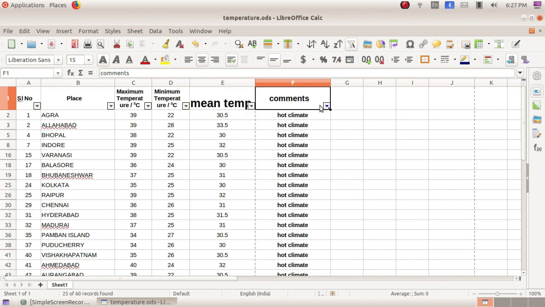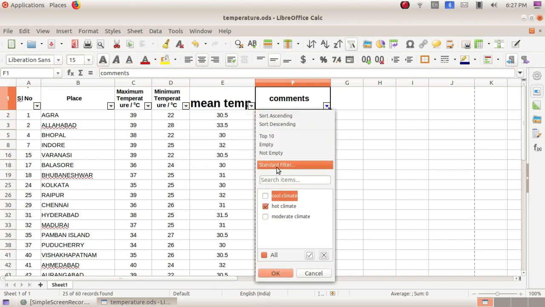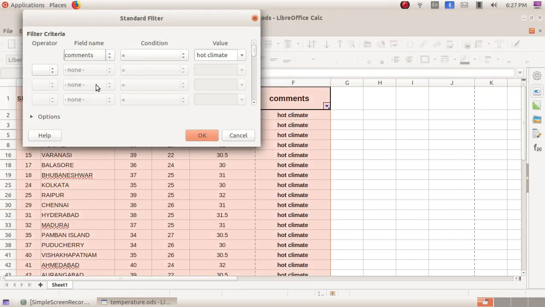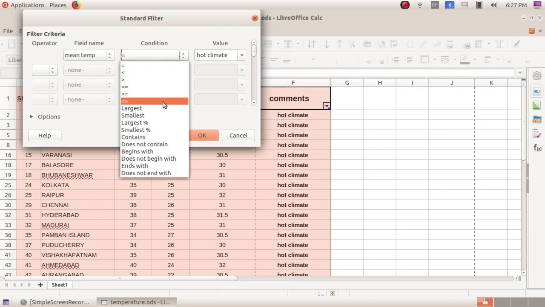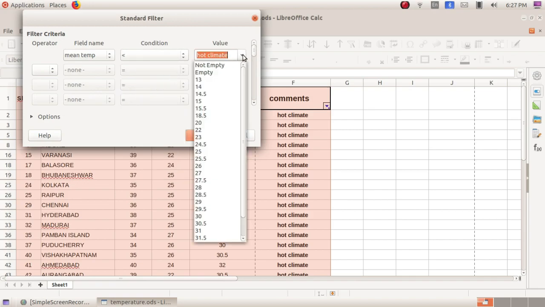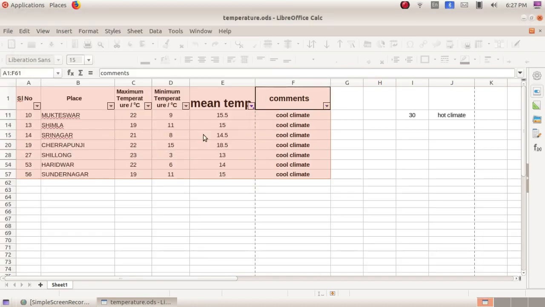Okay. And if it is standard filter, here you have the option standard filter. Click on here. Here you have the option comments. According to the comment we are displaying, or according to the mean temperature you can select. Clear? And the condition is greater than or less than 20, which are the conditions. Click OK.